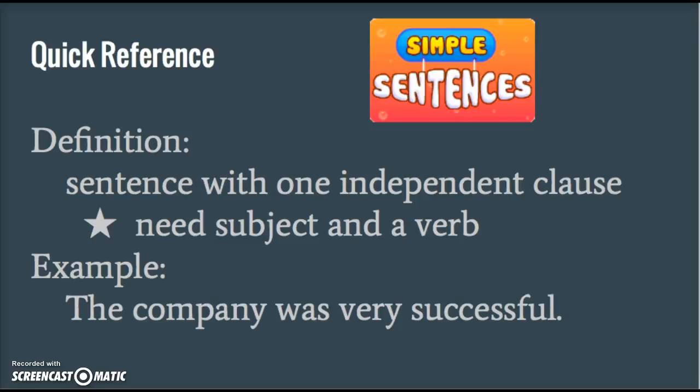This slide is a quick summary of everything already stated in the presentation. Simple sentences must only have one independent clause, so it can be different from compound sentences and complex sentences. Simple sentences need to have a subject and a verb in order for it to be complete, and so it's not a fragment. An example of a simple sentence is, "The company was very successful." In a simple sentence, there can't be any conjunctions, which is known as the acronym FANBOYS.